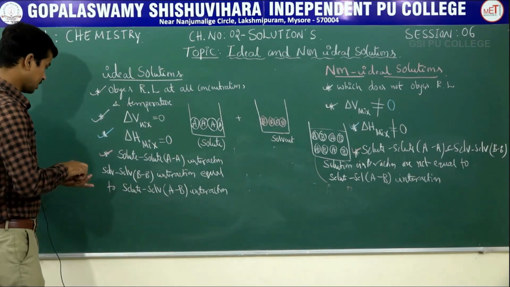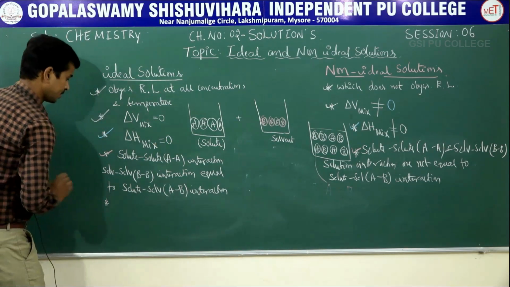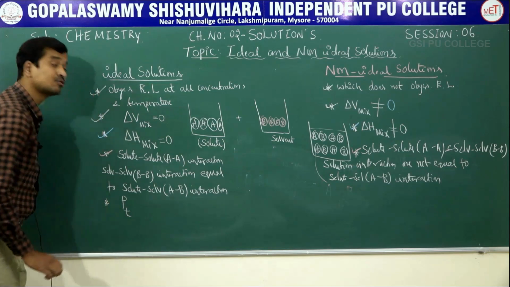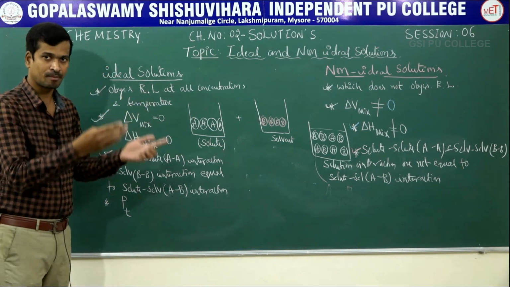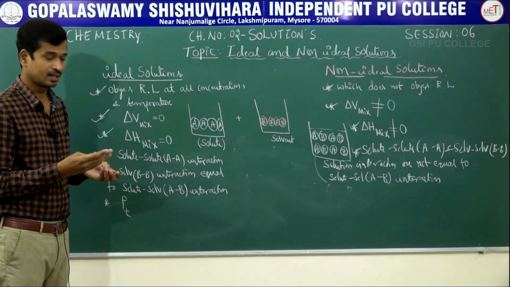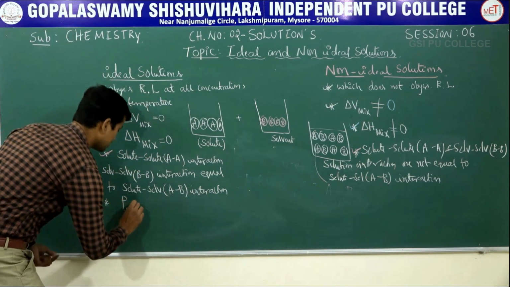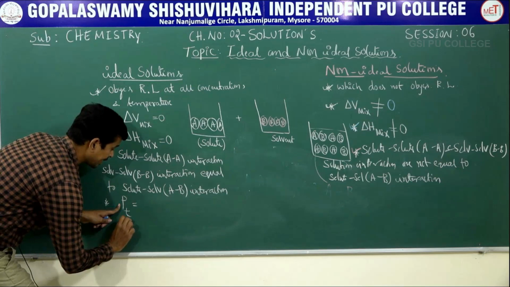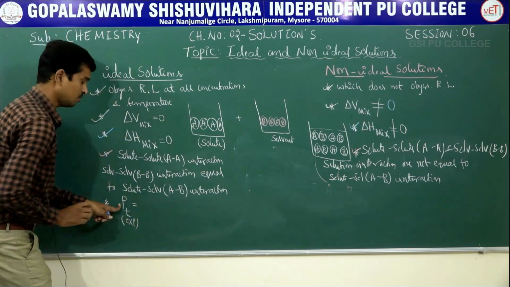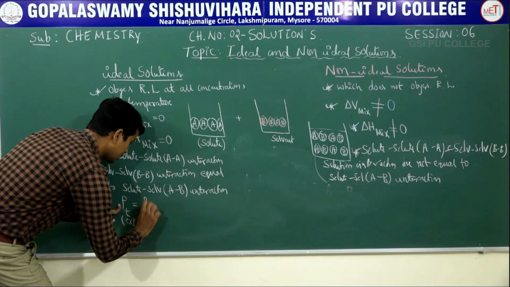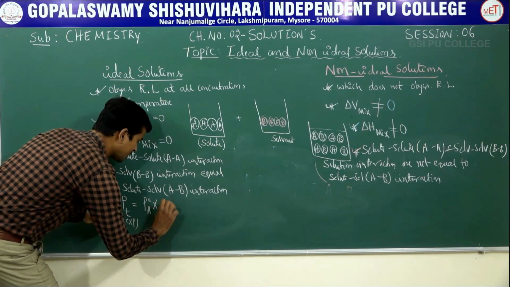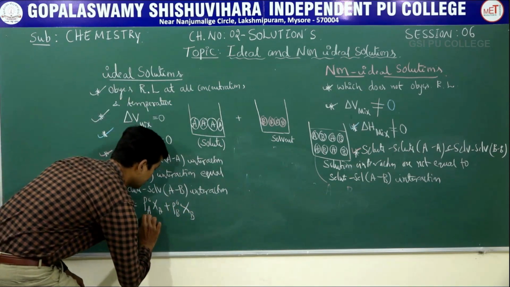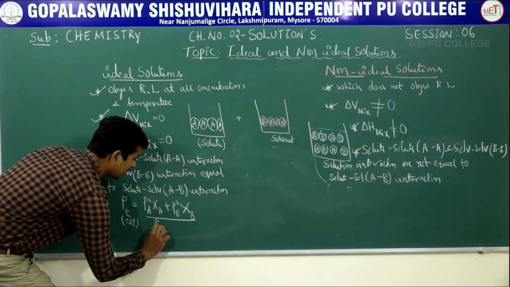Clear? Another important point: the total vapor pressure of a solution measured as your experimental value. Suppose the experiment is called a manometer, the vapor pressure of the solution. The total vapor pressure of the solution measured by your experimental value is equal to P total equals PA naught into mole fraction of A plus PB naught into the mole fraction of B. This is your calculated value according to Raoult's law.